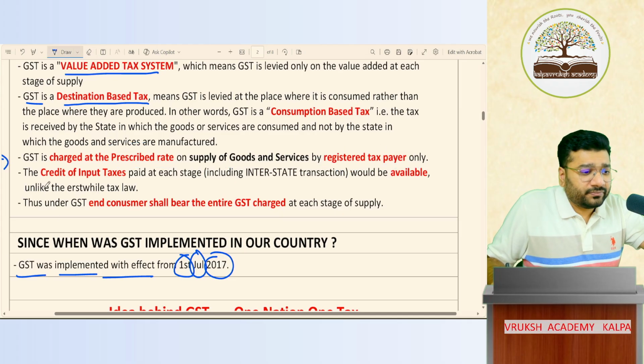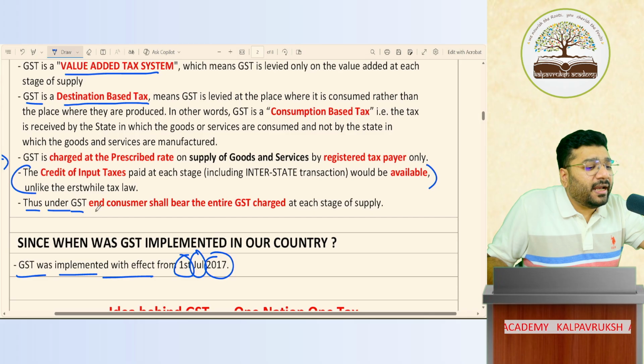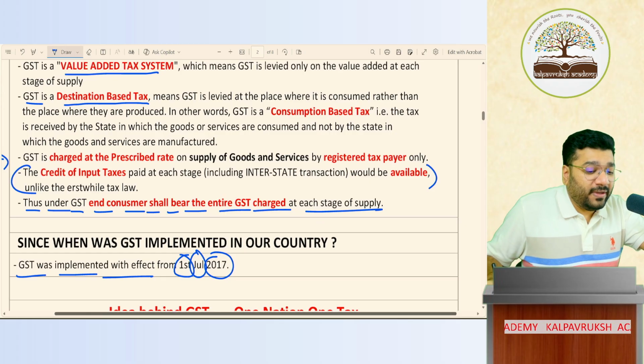Can I continue? Next, keep this point pending. I'll discuss it later. Thus, under GST, the end consumer will bear the entire GST charged at each supply stage. Who's the ultimate person who will pay the tax from his pocket? The end consumer. Listen to me very carefully.